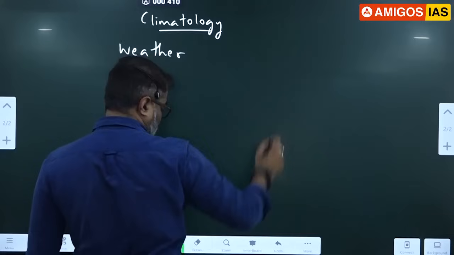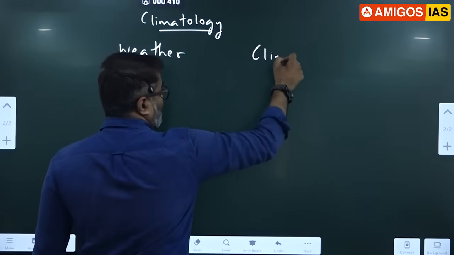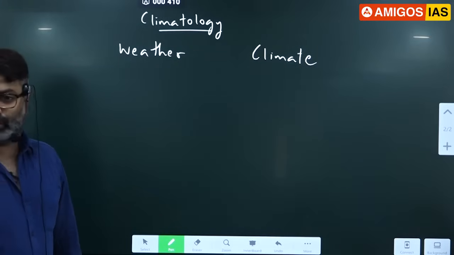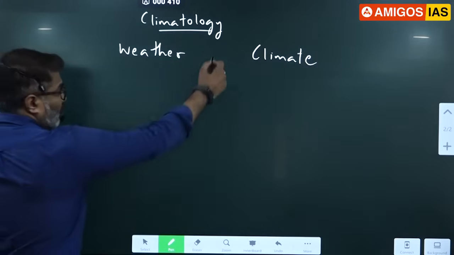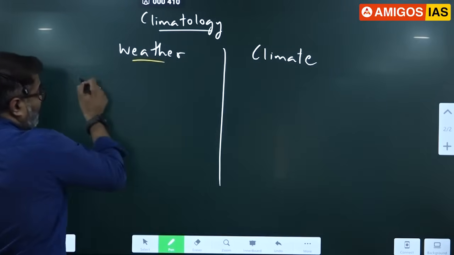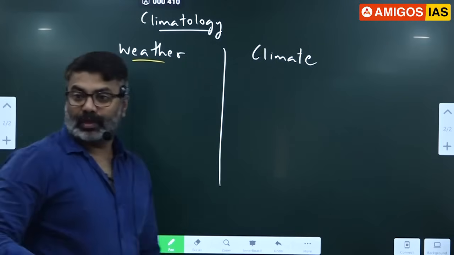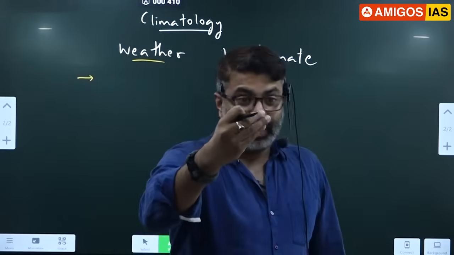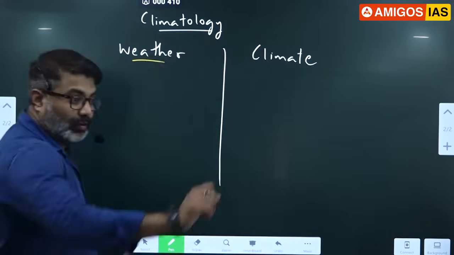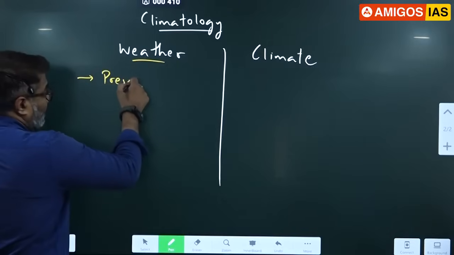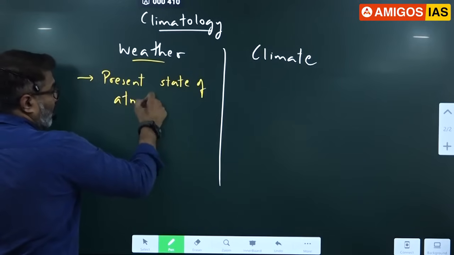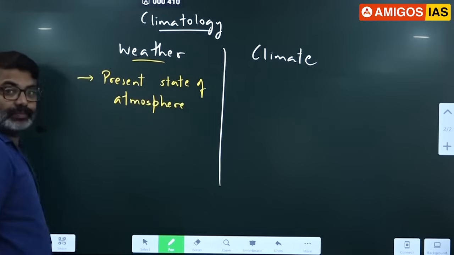Some terms we have to discuss. Weather and climate. These are the words that we normally use on a daily basis. Okay. So first let's understand the terms, then we can understand the other topics related to it. When I say weather, it is the present state of atmosphere, what you feel now. Now you notice the early morning weather, how it is, correct? By afternoon the weather will be different, by evening it will be different, night it will be different. Weather keeps changing. So weather is present state of atmosphere. What you feel now is weather.